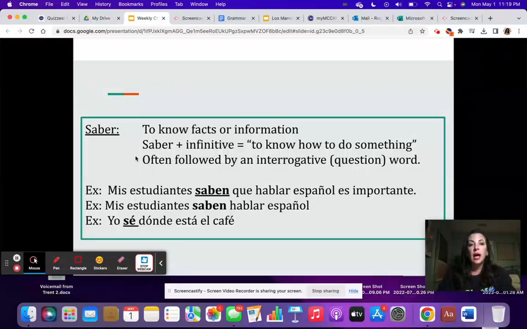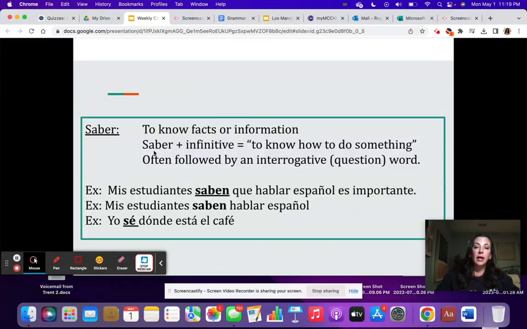So, el verbo saber, usamos saber cuando describimos to know facts or information. And then saber, it can be used with the infinitive to say that you know how to do something. Okay, so let's look at a couple examples. To know facts or information, por ejemplo, mis estudiantes saben que hablar español es importante. They know that speaking Spanish is important.